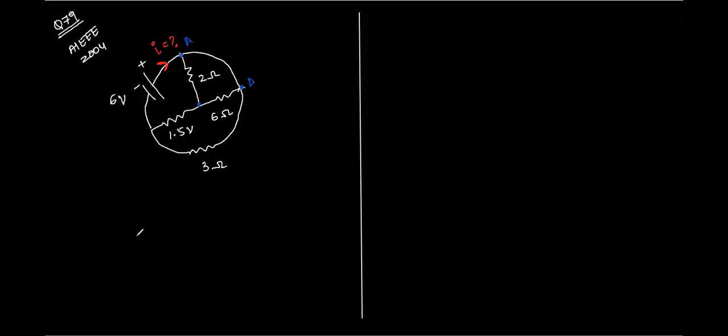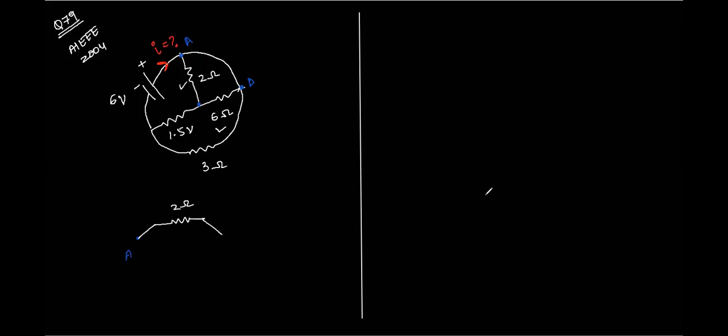So you'll have point A connected to a 2 ohm resistor, this one, and a 6 ohm resistor, right?